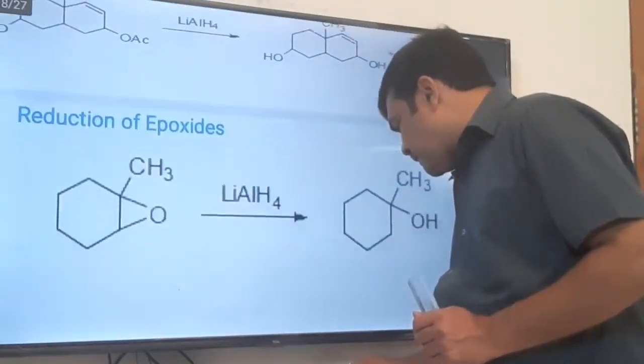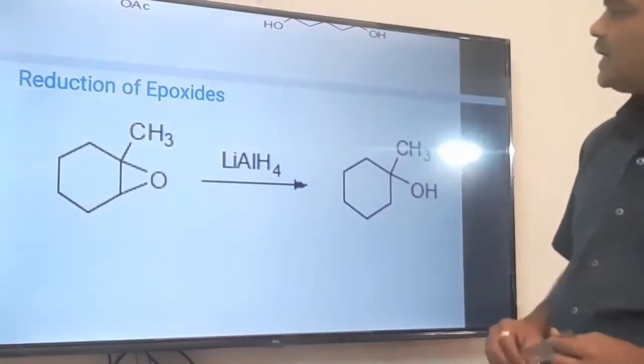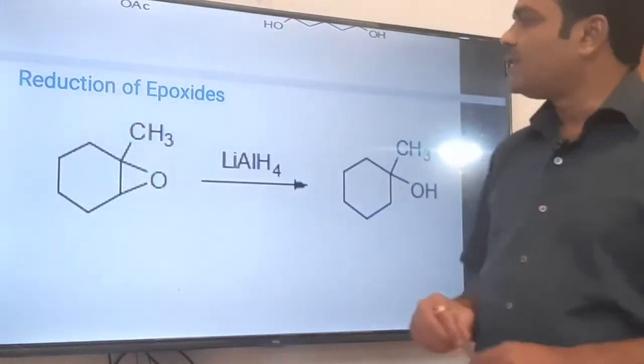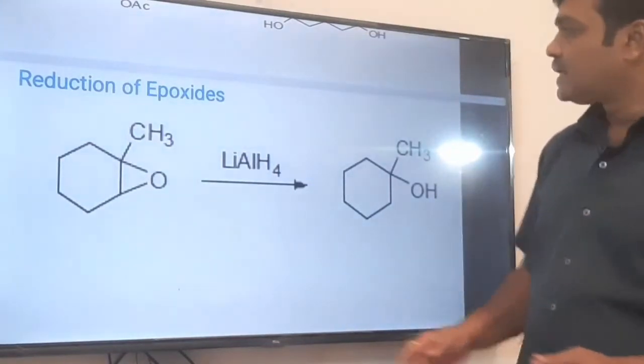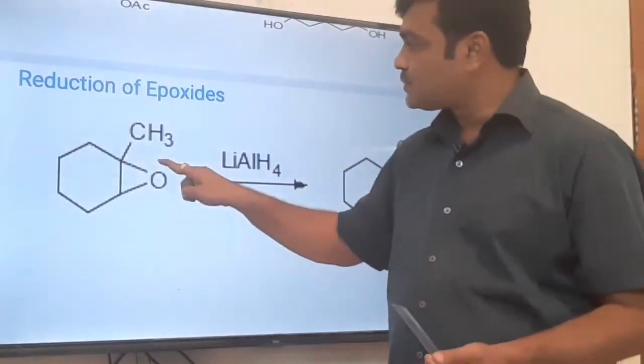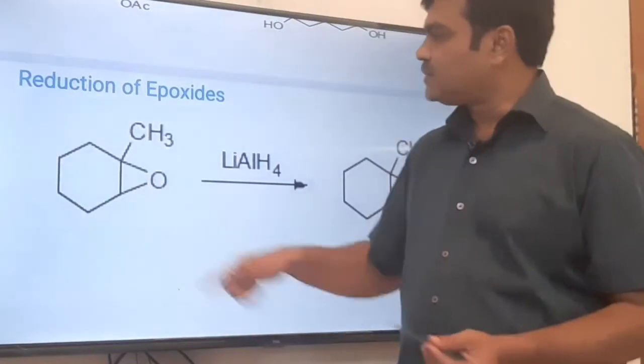Now this is the reduction of epoxide. Epoxide ring opening reaction takes place. It is interesting to see whether the epoxide ring opens from the more substituted side or the less substituted side.